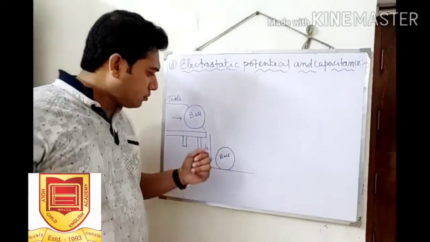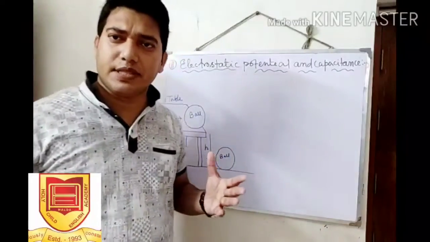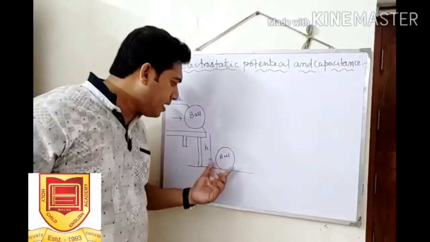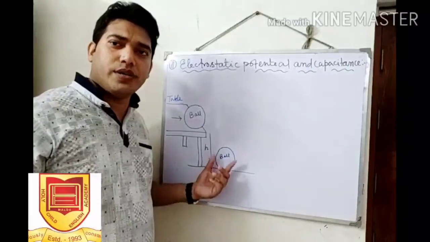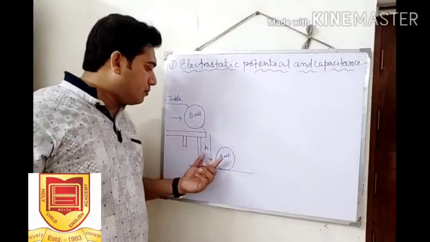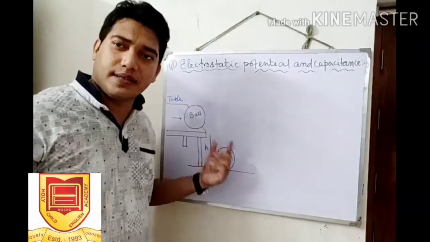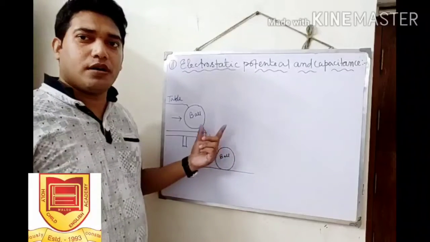Now, what is the measurement of the potential energy? If we pick up the ball from the ground, we have to apply an external force. So work has to be done by the external force to pick up the ball.